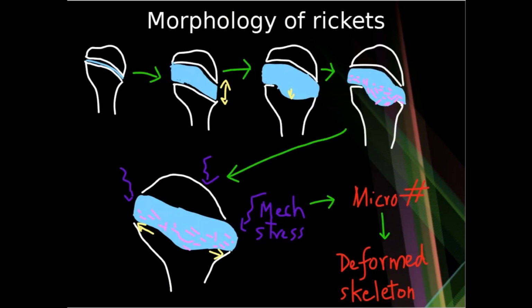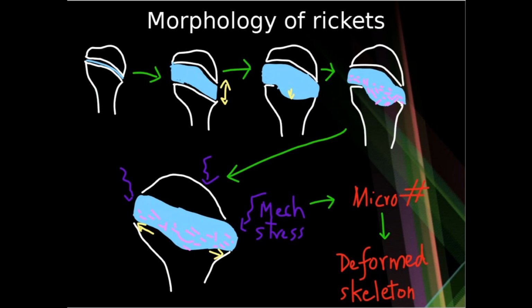Let us now understand the morphology of rickets, how it develops. The blue thing that you are seeing here is basically the growth plate, which is the cartilage. Initially the chondroblasts, which are the precursor cells of the cartilage, keep on proliferating, and this leads to an increase in the thickness of the growth plate. Further, the cartilage starts entering the medullary cavity or the bone marrow. Later on, osteoblasts will start acting and they will lay down osteoid.